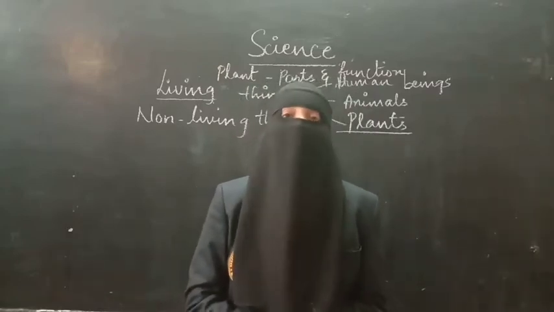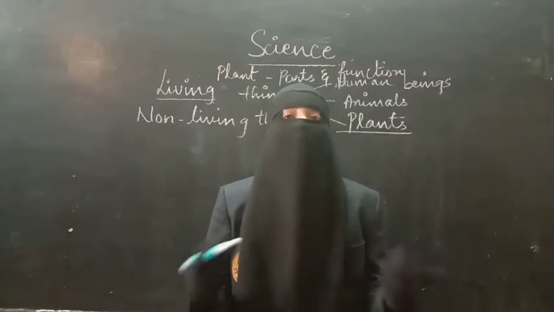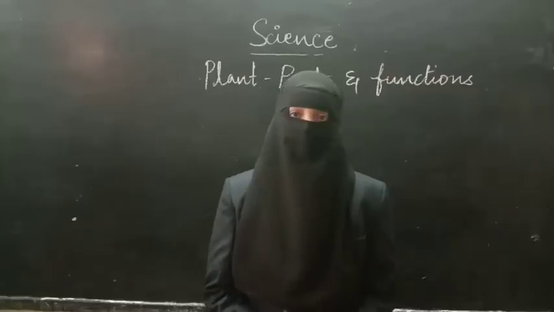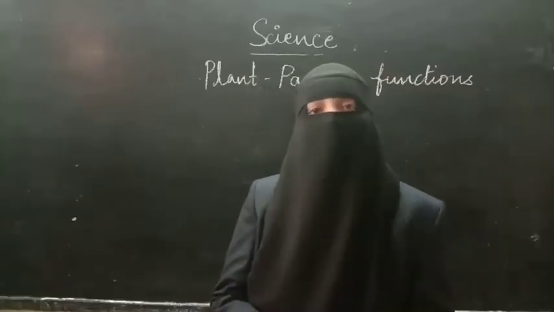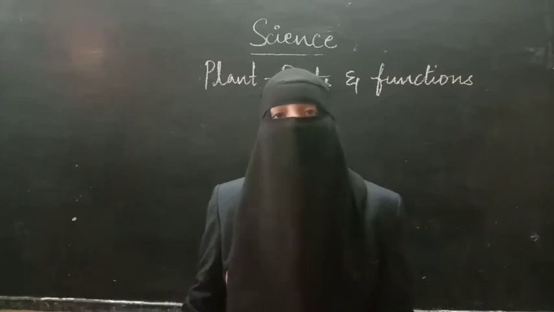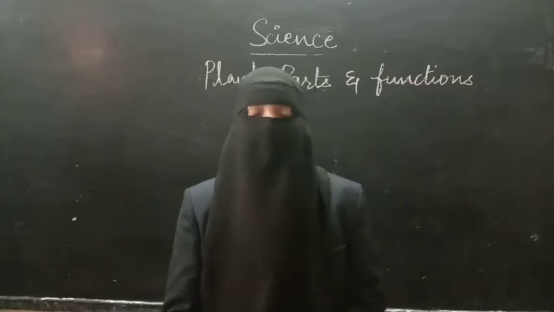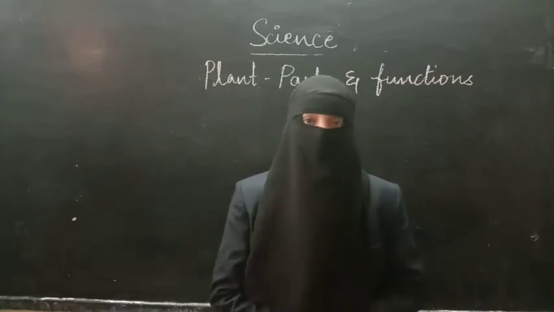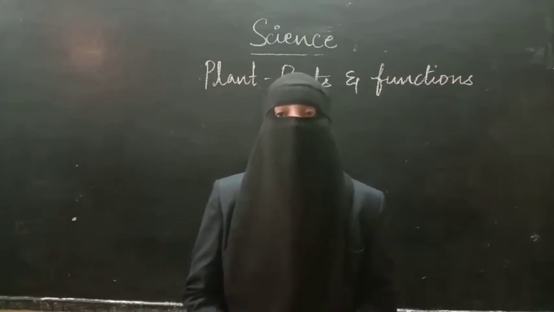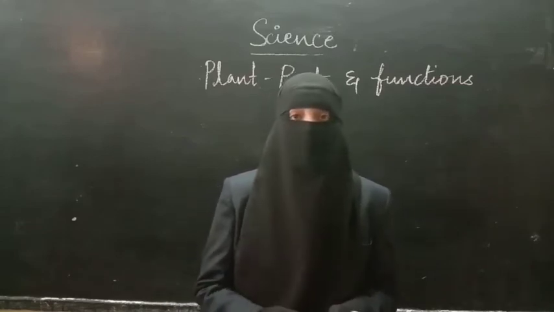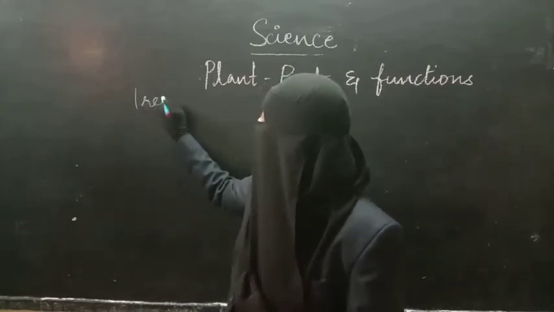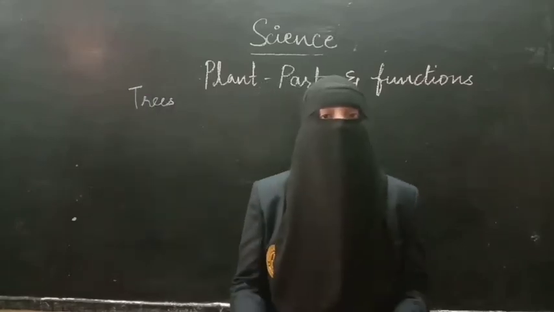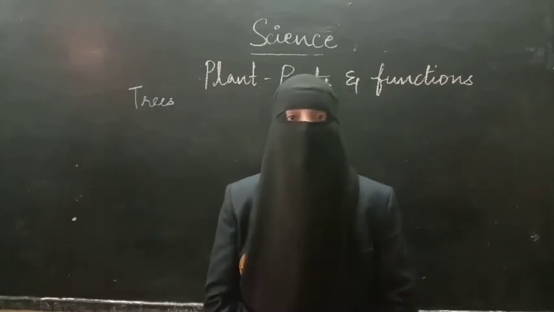Already madam had explained this to you, once again we are recalling all those things. As there are differences between us, like some people have good height, some have less height, some are fat, some are thin, in the same way we can find differences in plants also. Some plants are small, some are very big. The plants which are big are called trees. Already you have learned about these different types of plants in the lower sections.